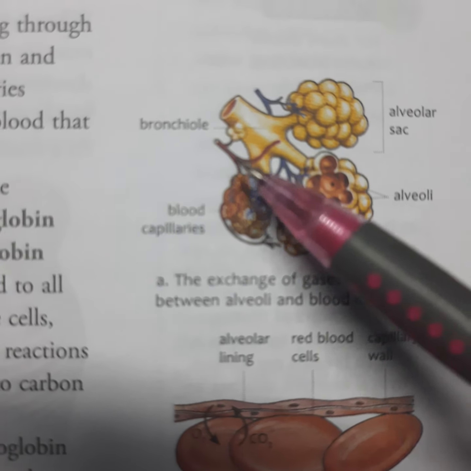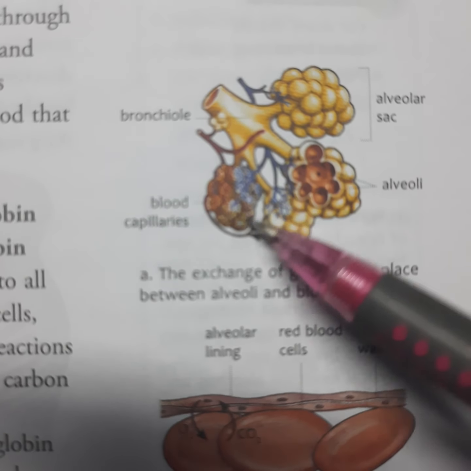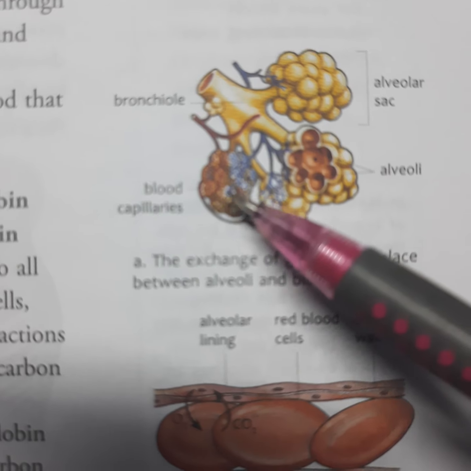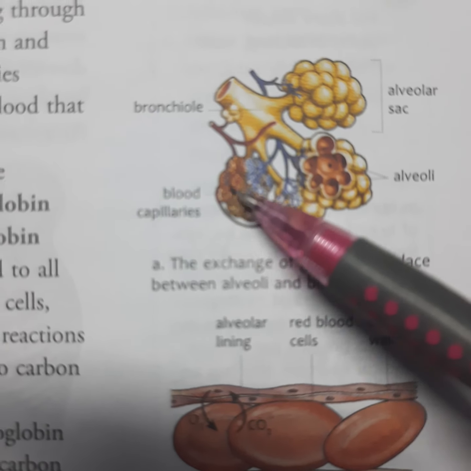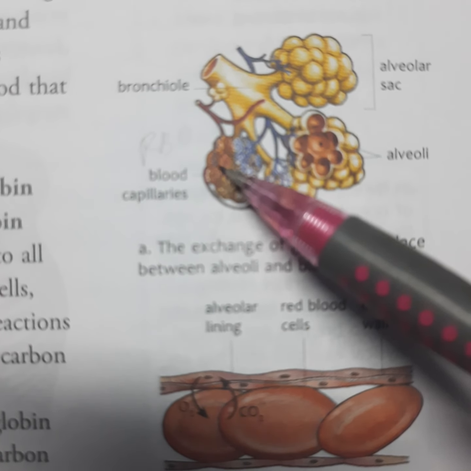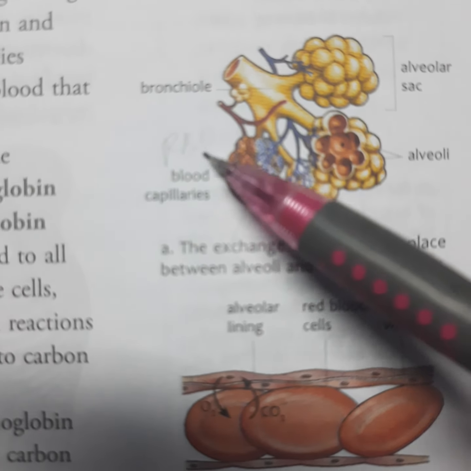So here gas exchange takes place. The external air comes in oxygen-rich, and here the gases diffuse. This is red color due to the presence of RBC. Here the oxygen diffuses and forms oxyhemoglobin.